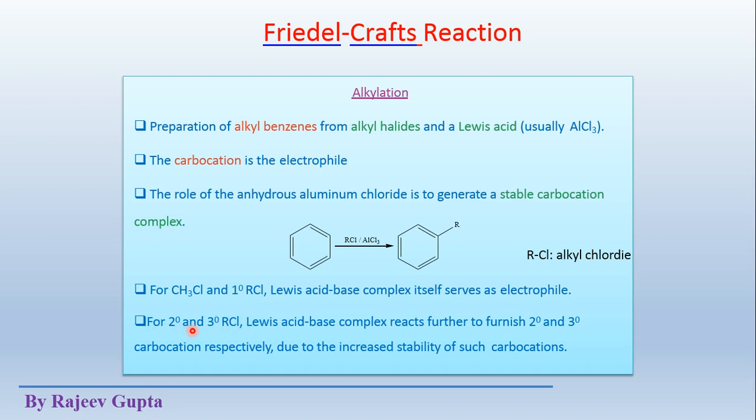So for 2 degree and 3 degree RCl or alkyl chlorides, the Lewis acid base complex reacts further to furnish 2 degree and 3 degree carbocations respectively, due to the increased stability of such carbocations. Here rearrangement is also possible, which we will see in incoming slides.